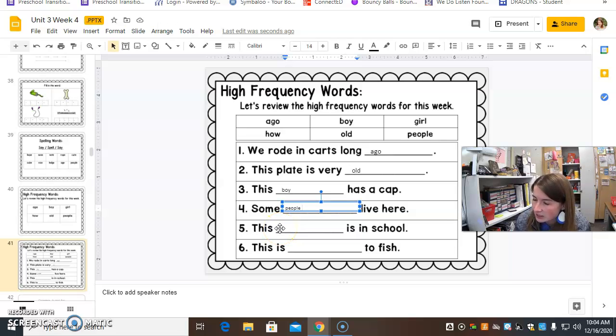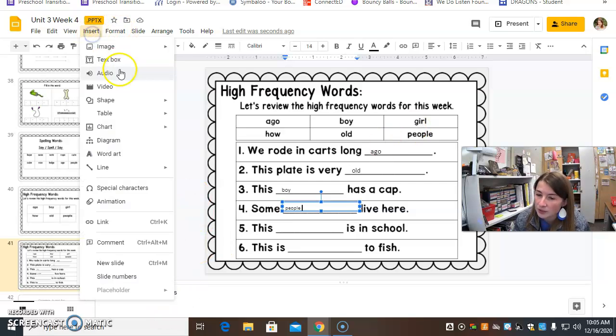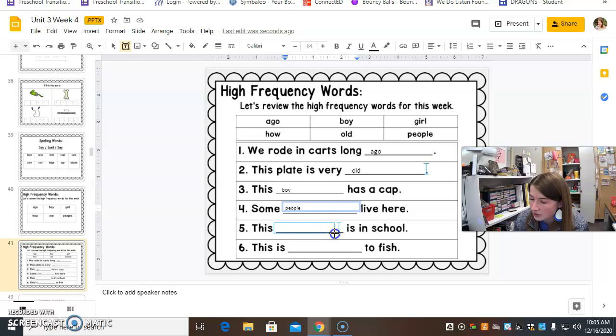This blank is in school. So we have how, we have girl. So how about this girl is in school? This girl is in school.